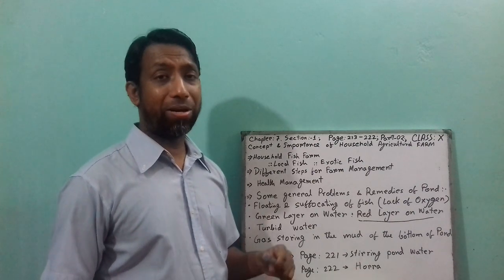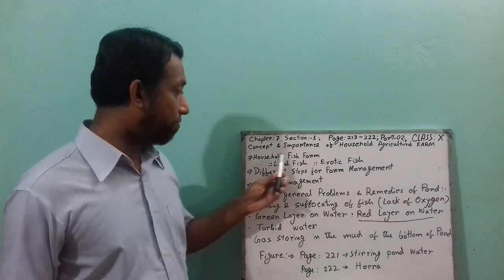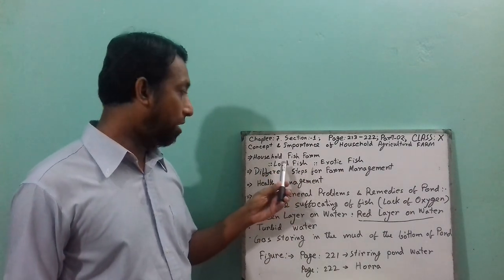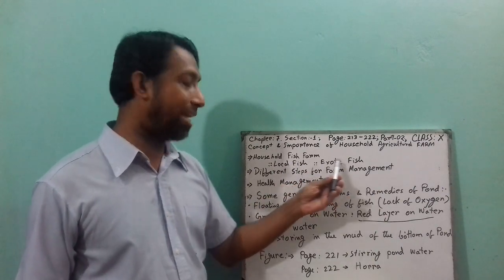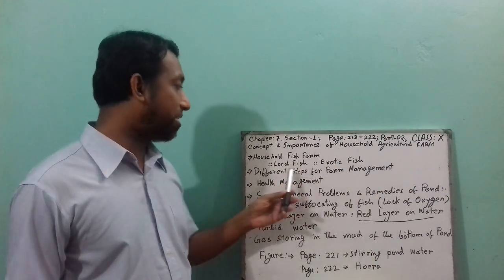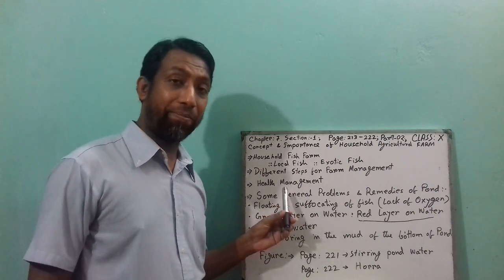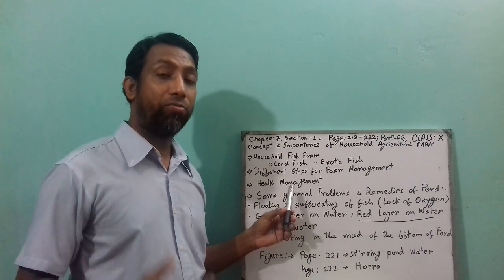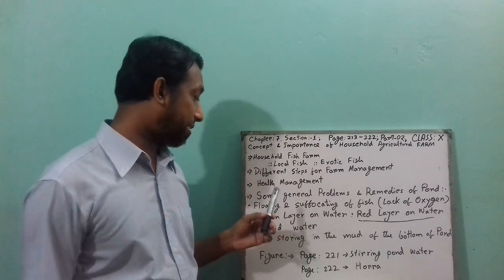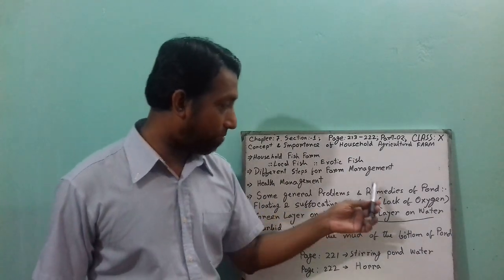So the summary of today's lecture is household fish farm description and some local fish names and exotic fish names, then different stages of farm management, then health management. In this health management you can get some fish names and their causes, and some general problems and remedies.